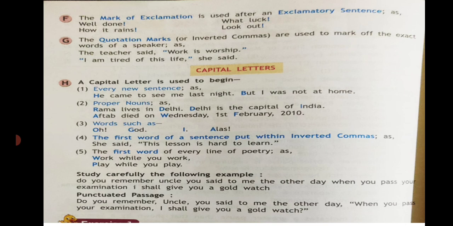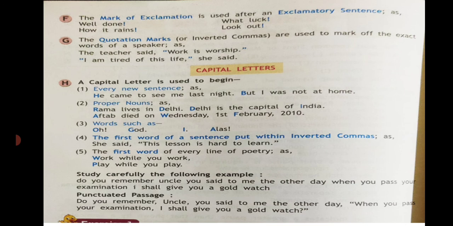So names of persons, places, months, weeks use capital letters. Words such as O, God, I, Alas. The first word of the sentence put within inverted commas as, She said, "This lesson is hard to learn." The first word of every line of poetry as, Work while you work, play while you play.